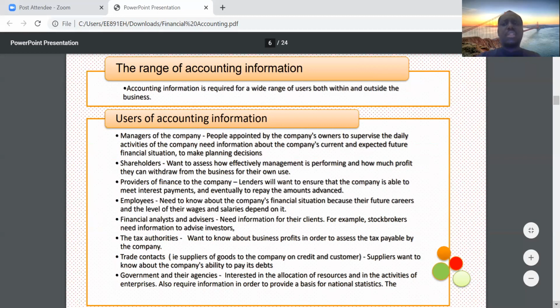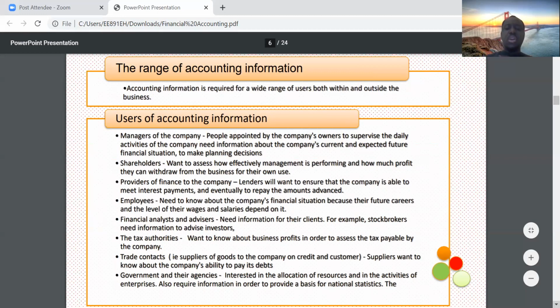These suppliers want to understand, are these people going to pay our money back? Do they have an ability to pay back their debts to us? So suppliers want to know about the company's ability to pay its debts. We are talking about suppliers of goods to the company on credit. These people sell goods to the company on credit, and they would want to know whether the company can pay them back.